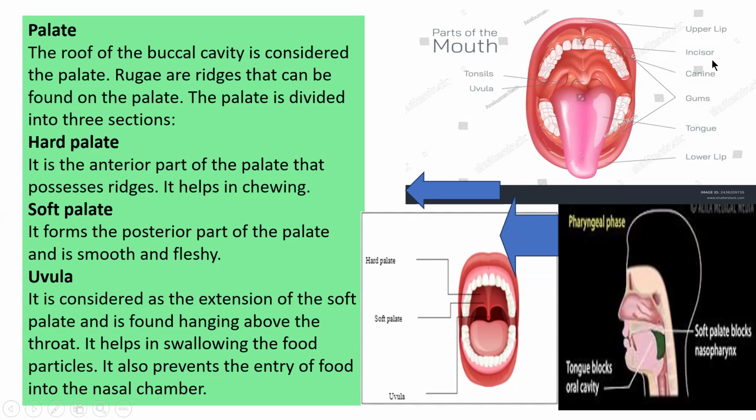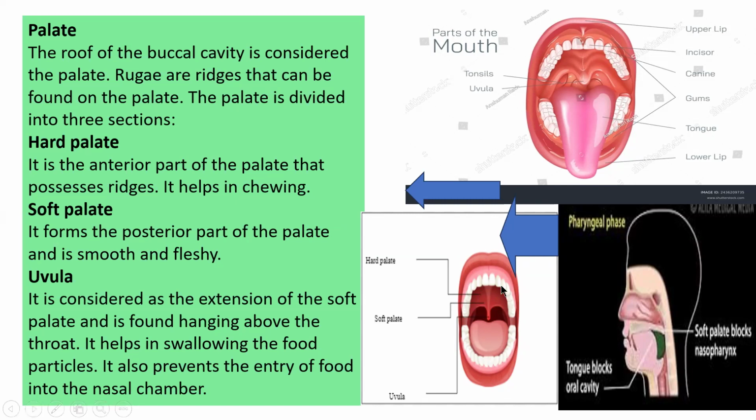In the upper lip, incisor teeth are given, and the tongue and lower lip. Look at the hard palate, and then this one is the soft palate and uvula. The hard palate is the anterior part of the palate that possesses ridges, which help in chewing. The hard palate's function is that it helps in chewing of food. The soft palate forms the posterior part of the palate and is smooth and fleshy.